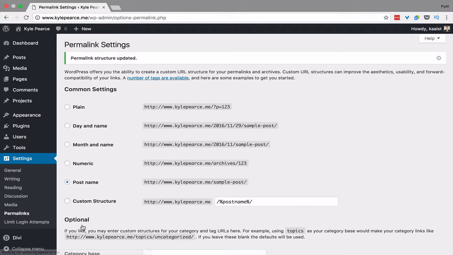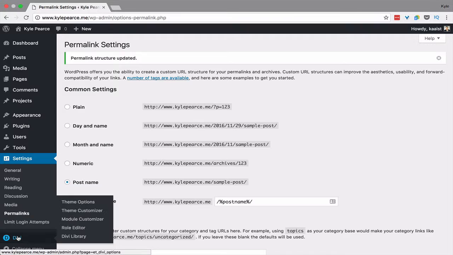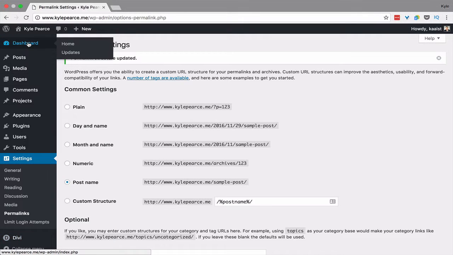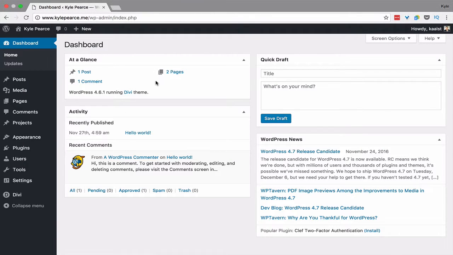And then you're going to get more stuff under settings for plugins you install. And for builders like Divi Builder, you're going to have a specific menu option for them. And then back to dashboard. And basically that's pretty much what you have for the WordPress settings.